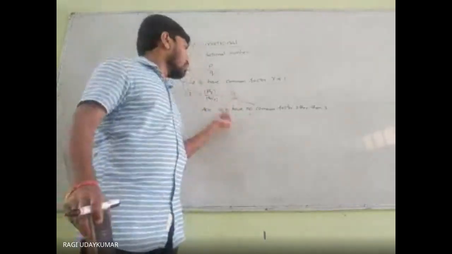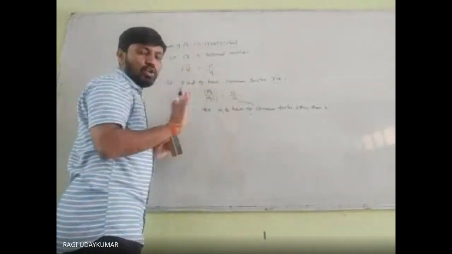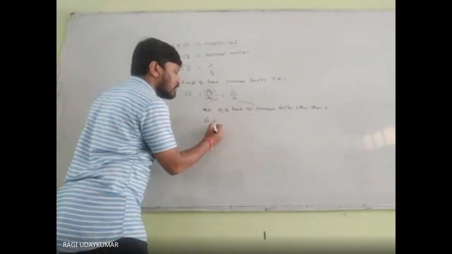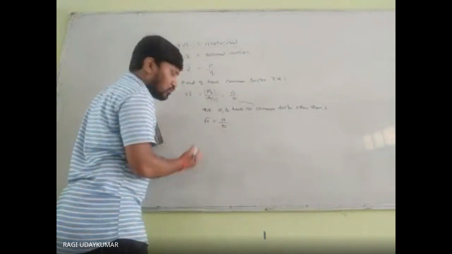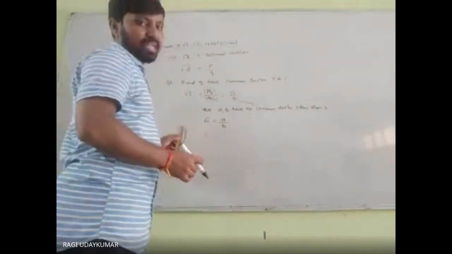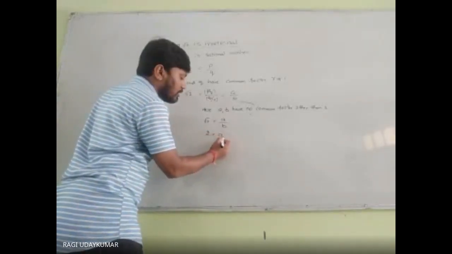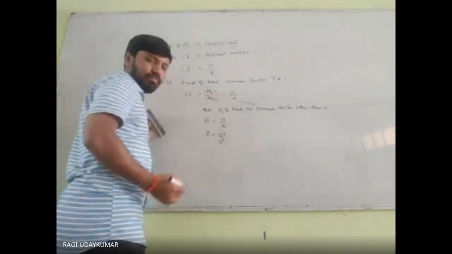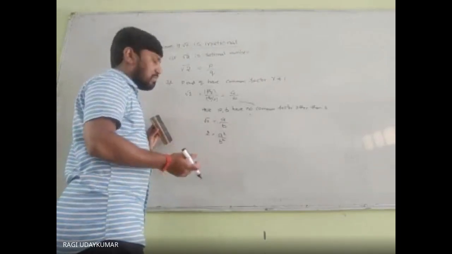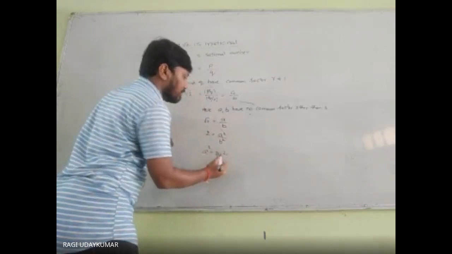Okay. So root 2 can be written in the form A by B. Here A and B have no common factors. Now let us consider that root 2 is equal to A by B. Whenever you take the square on both sides, what do you get here? 2 is equal to A square by B square. So from this you can say A square is equal to 2B square.